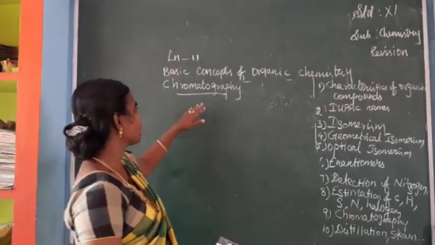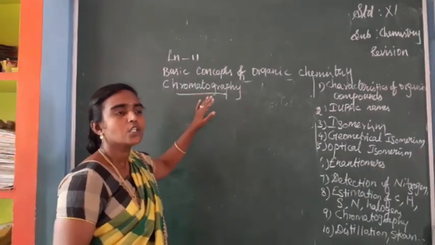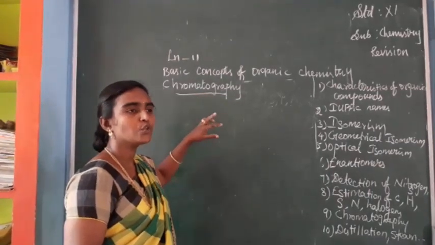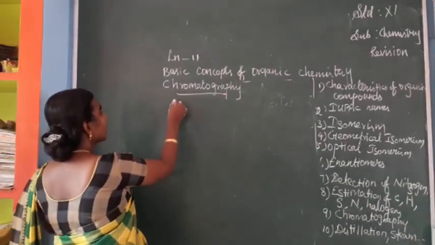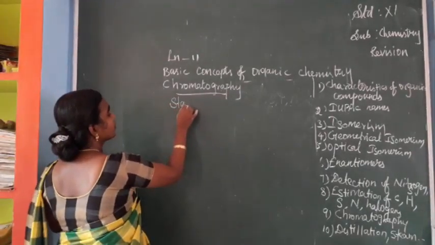I am going to explain column chromatography. In column chromatography, two phases are used. One is the stationary phase, the other is the moving phase.